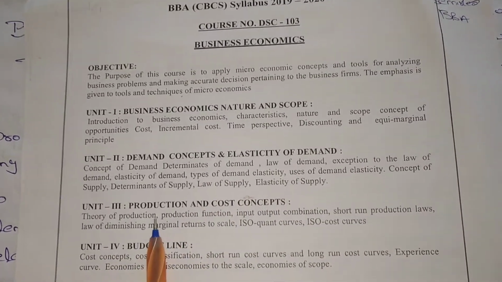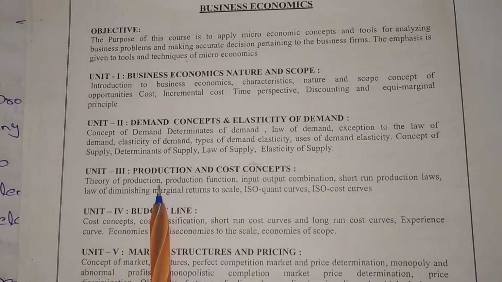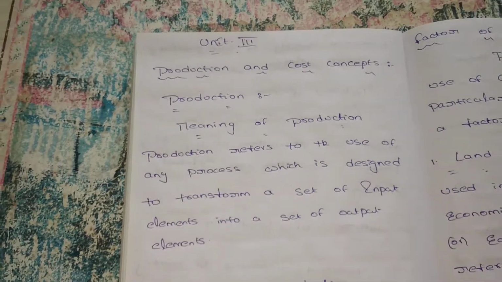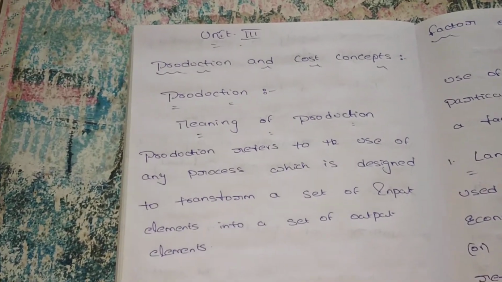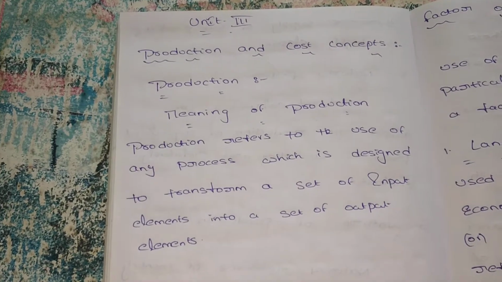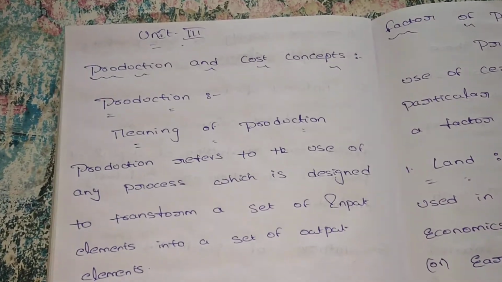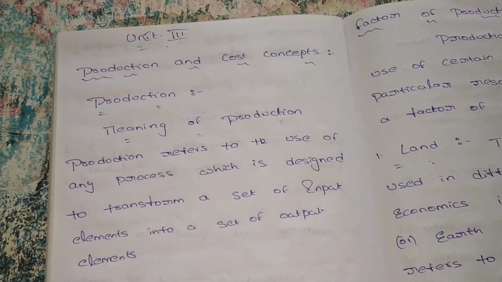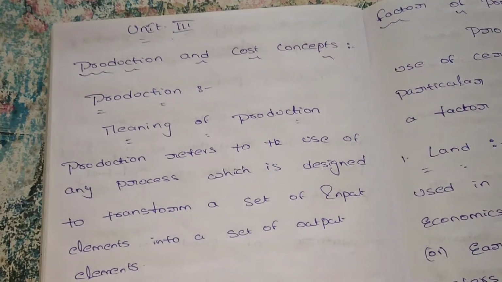Today we are starting our third chapter, that is production and cost concepts. First, what is production? In economics, production is an economic activity which directly satisfies the wants of the people. For producing some goods, we have to satisfy the wants of the people.